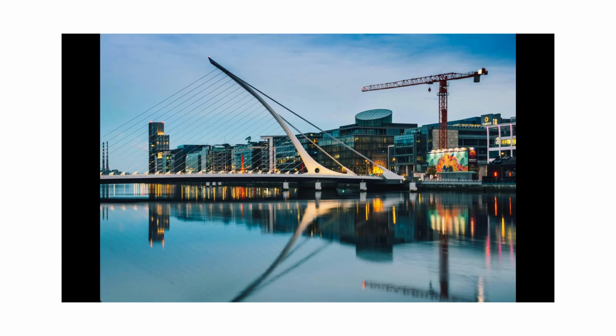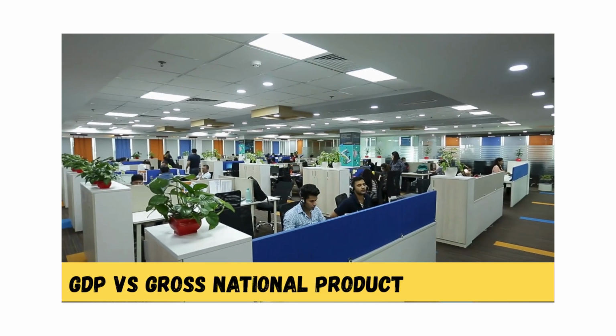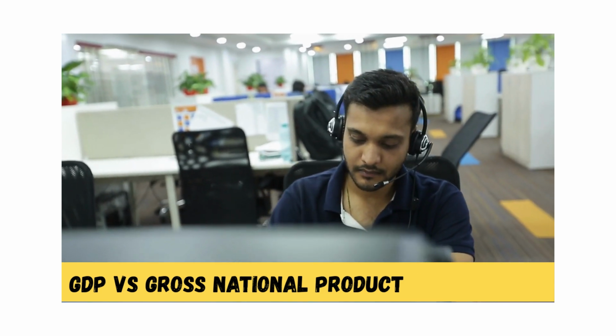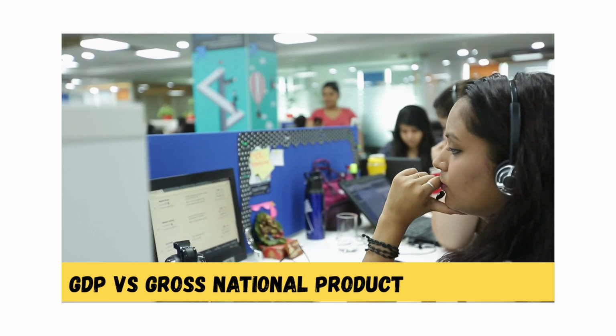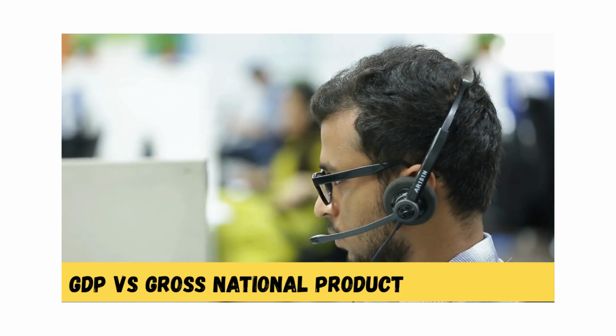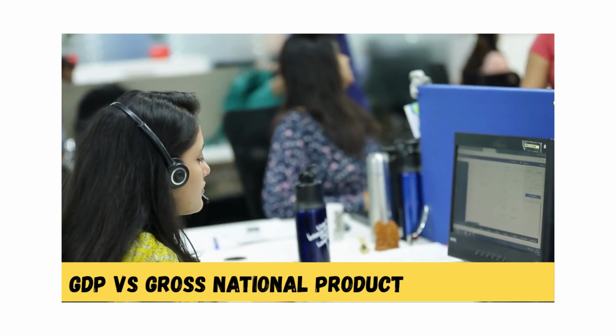Ireland: gross domestic product versus gross national product. GDP is like checking all the money made inside a country's borders, no matter who's making it. So if a foreign company sets up a factory in Ireland and makes a ton of profit, that counts toward Ireland's GDP because it happened there. There is an alternative measure, GNP, gross national product.